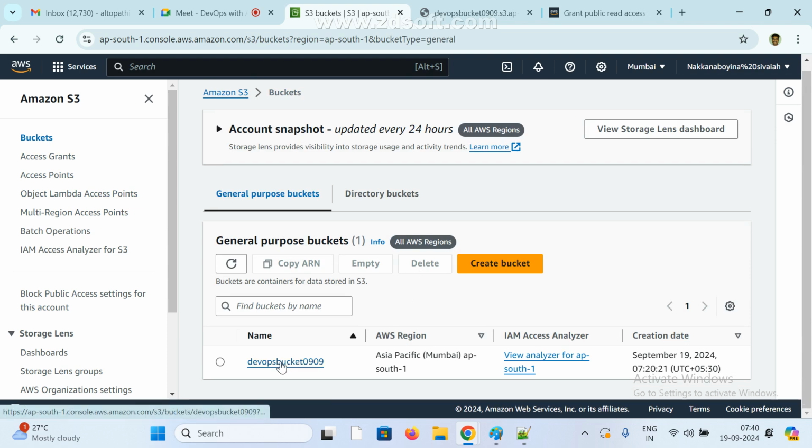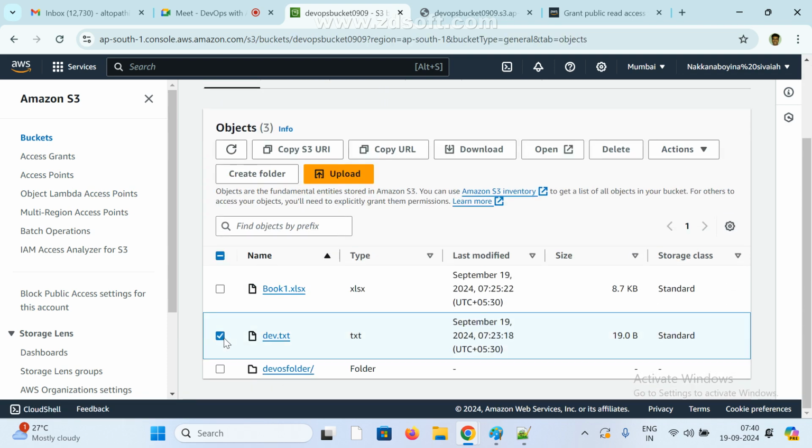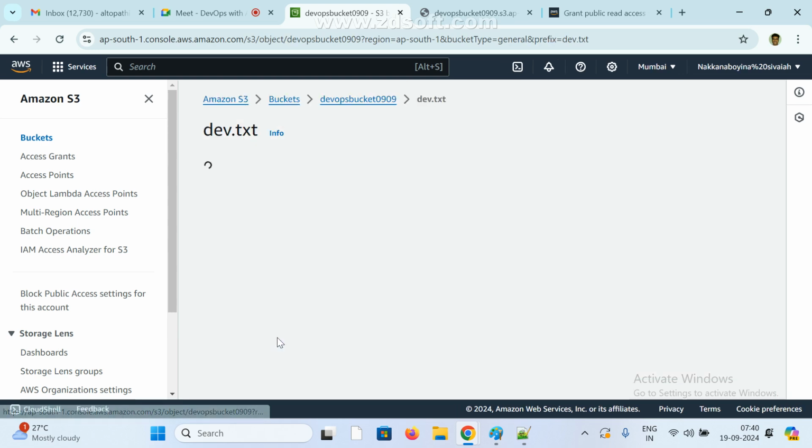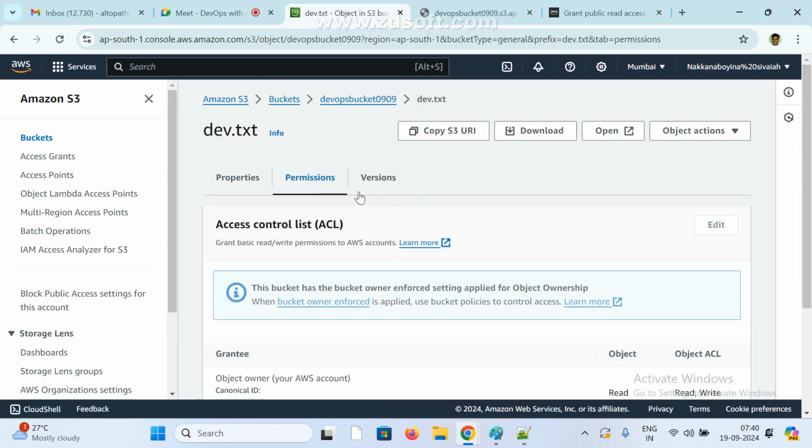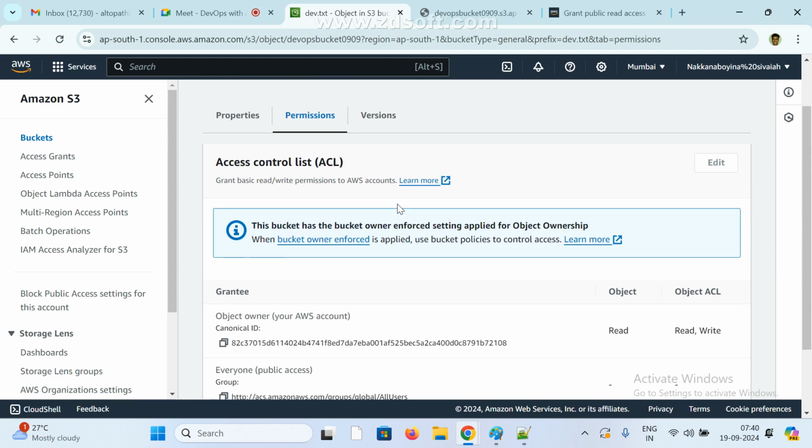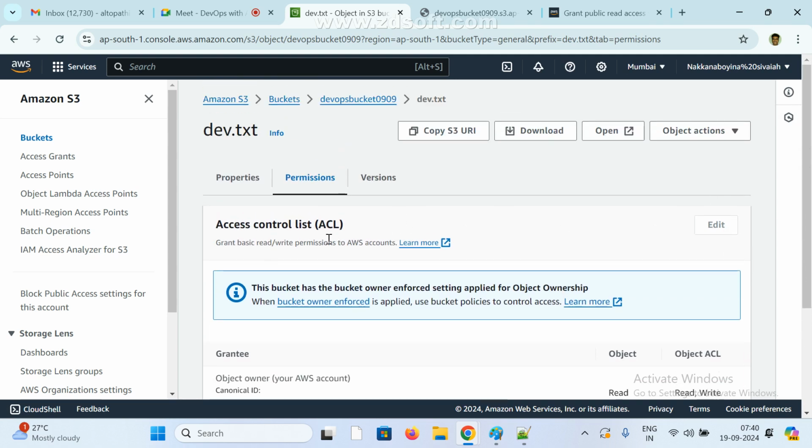Go to here, click on this permissions. I gave full access. This should be enabled. Grant public access. Okay. Enforce, apply using bucket policy, control the access. Okay.